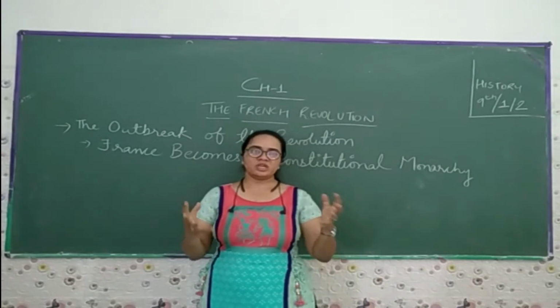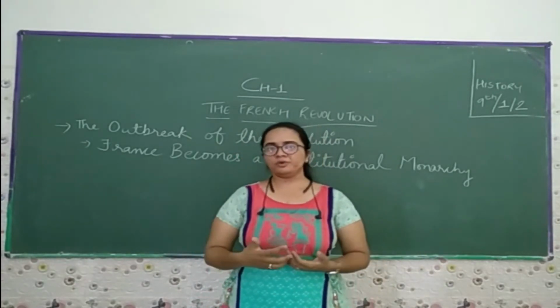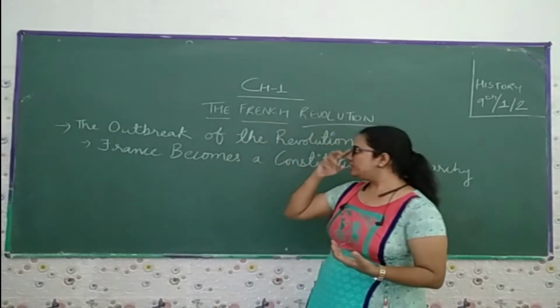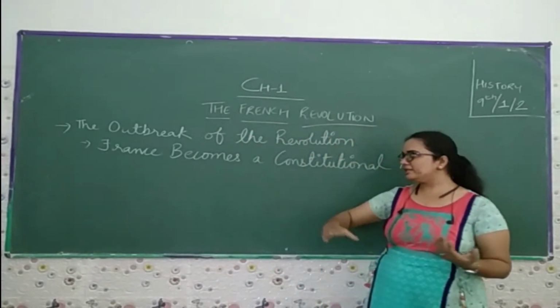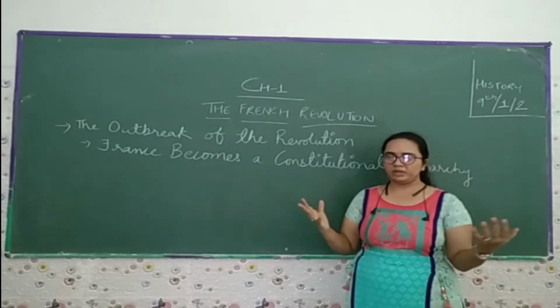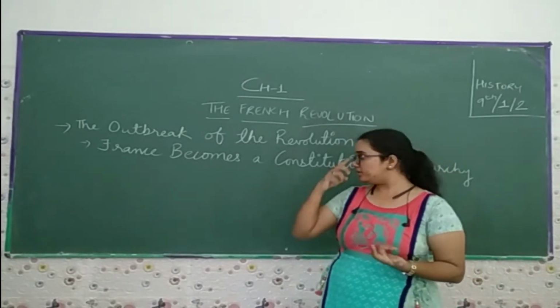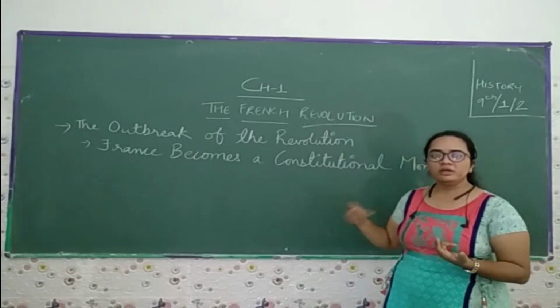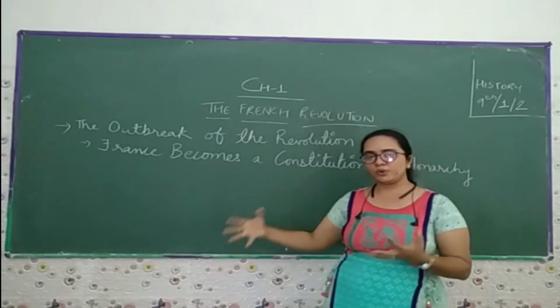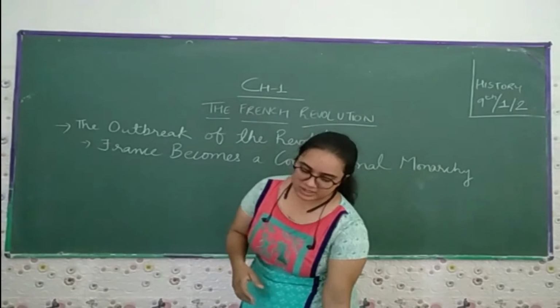So this is what we have learned in the first segment of the video. Now in the second segment, what we have to learn is the outbreak of the revolution and how France became a constitutional monarchy. A constitutional monarchy means France is ruled by a king, but they have a constitution. These are the things we are going to study in detail in the second segment of the video. So what are these things?